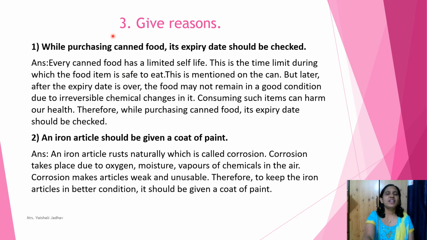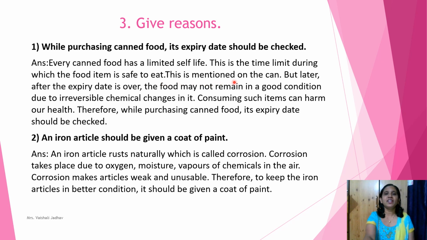Question 3. Give reasons. First one. While purchasing canned food, its expiry date should be checked. Its answer is every canned food has a limited shelf life. This is the time limit during which the food item is safe to eat.